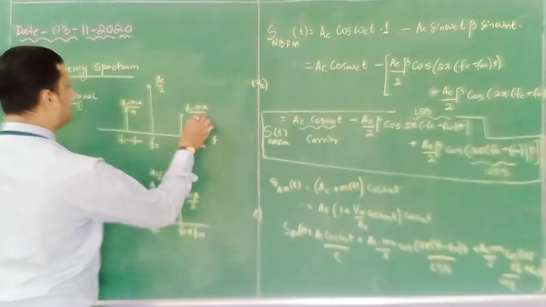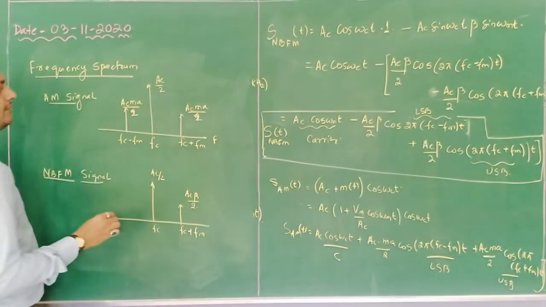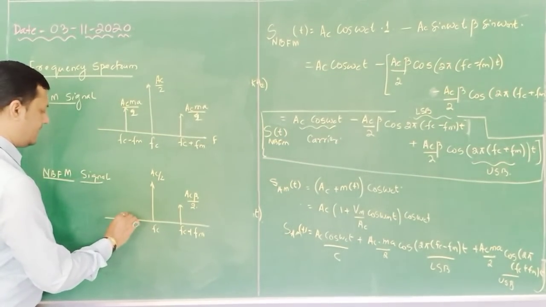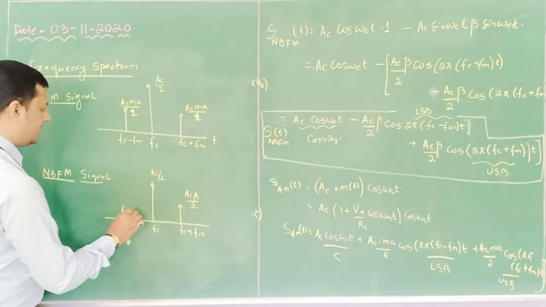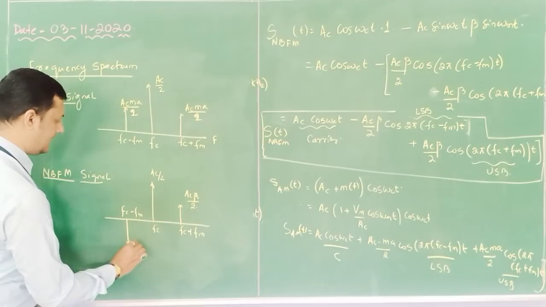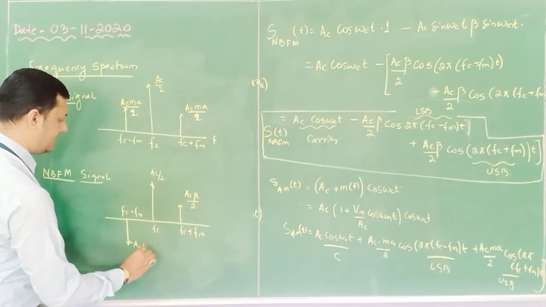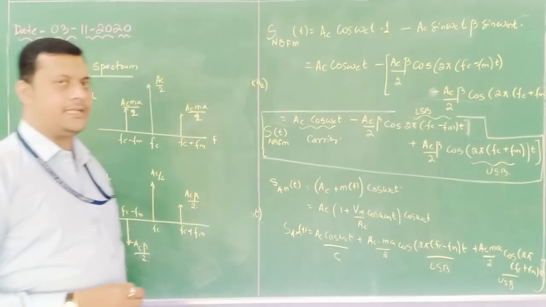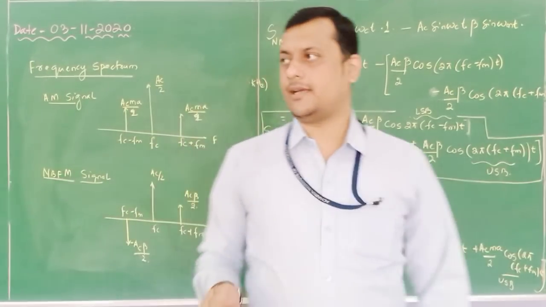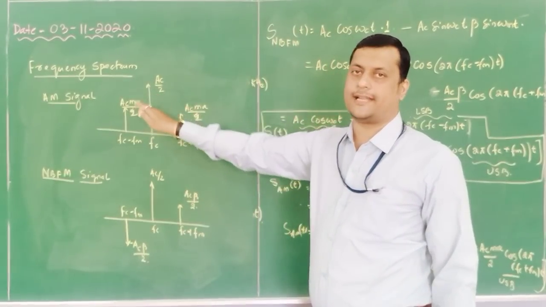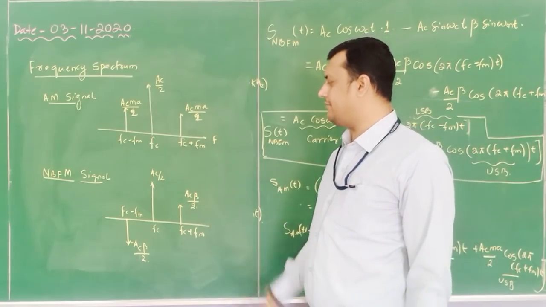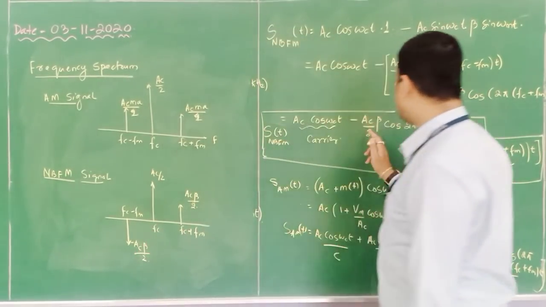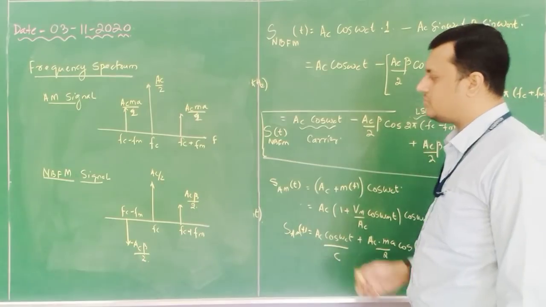It is also 2 as potential, but when you consider power it is divided by 4, just note it down. And here the amplitude at Fc minus Fm is minus Ac beta divided by 2. So the AM signal has positive amplitude for both lower and upper sidebands, but in NBFM the upper sideband amplitude is positive and the lower sideband amplitude is negative, minus Ac beta by 2.